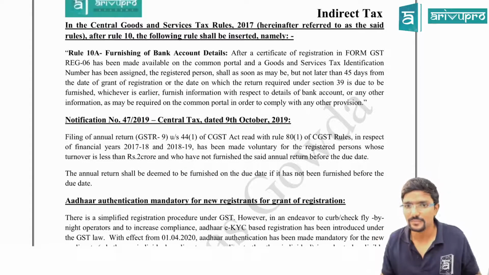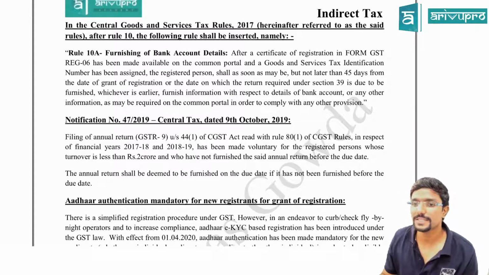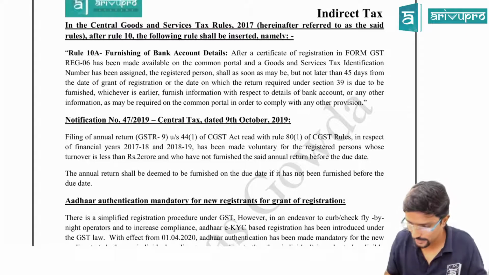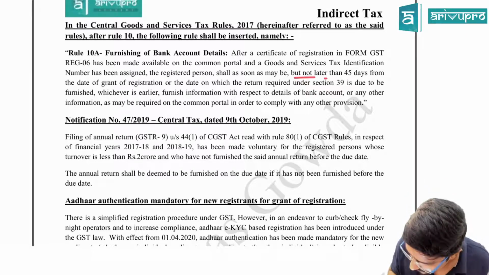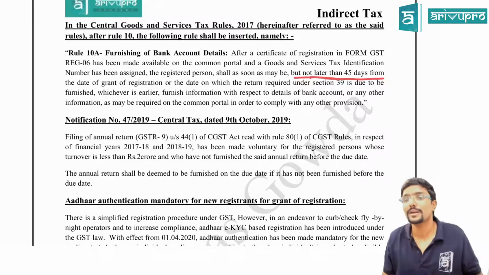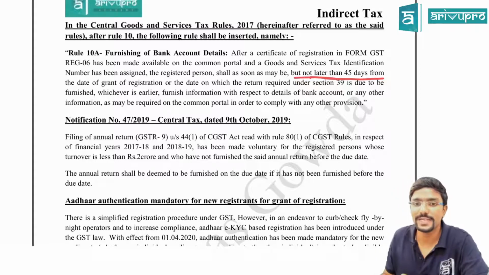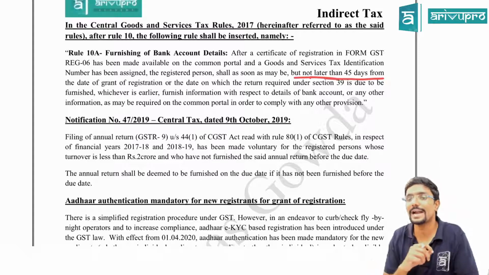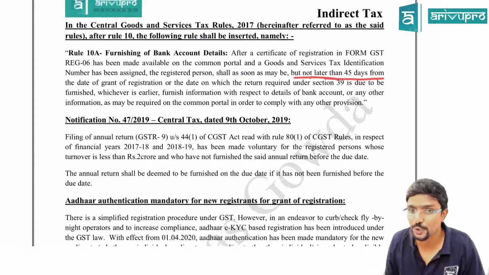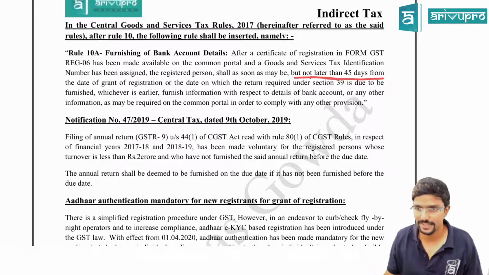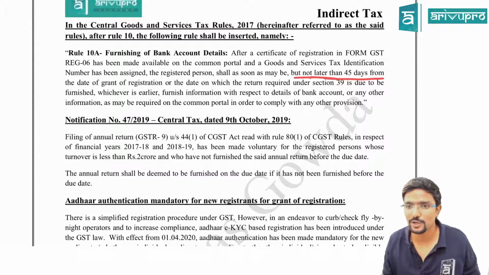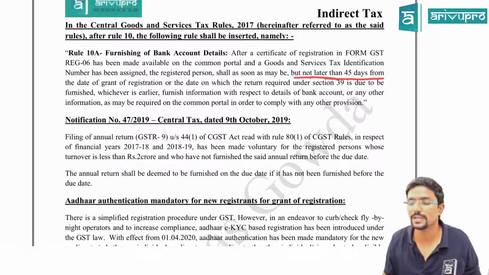The registered person shall as soon as may be, but not later than 45 days. Okay, this is important. Might be your MCQ question. But not later than 45 days from the date of grant of registration or the date on which the return required under section 39 is due to be furnished, whichever is earlier, furnish information with respect to the details of bank account or any other information as may be required on the common portal in order to comply with any other provision.